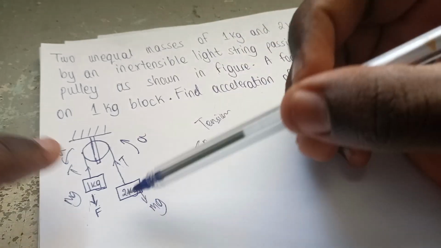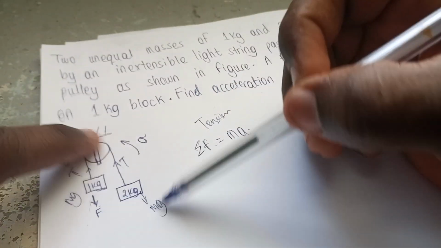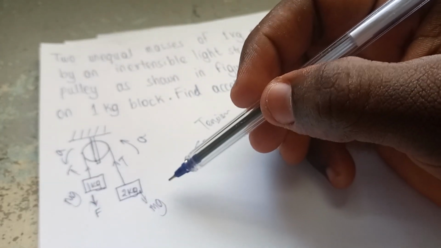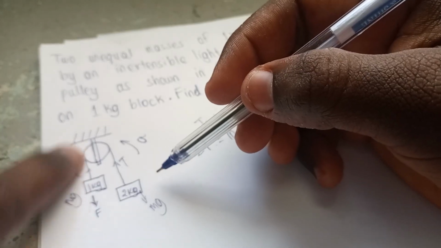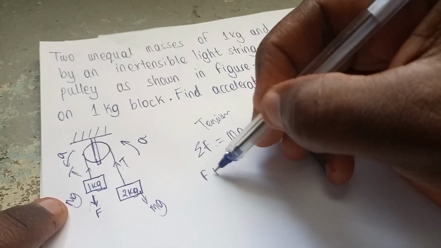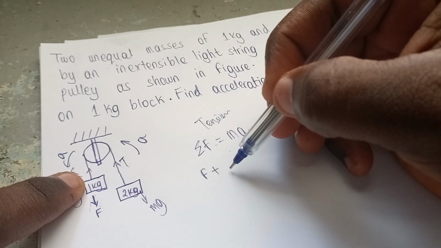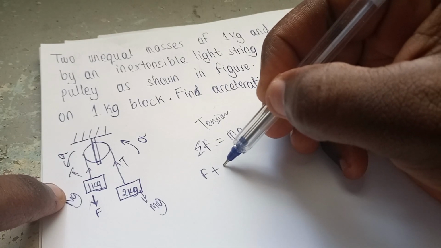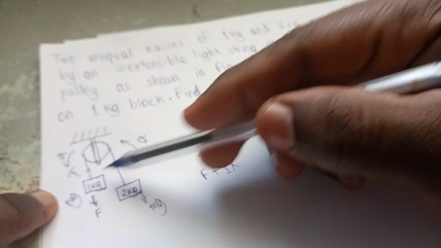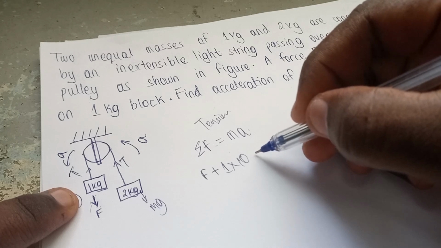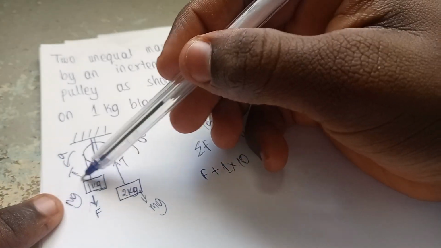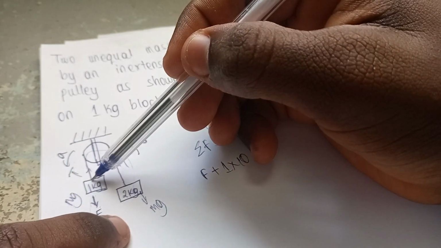Let's say this force is going in this direction. Remember, force is a vector quantity, so direction matters. So taking this direction, it's F, plus the force on the 1 kilogram mass, which is 1 times, we're given g is 10, mass times gravity. Mass is 1 kilogram, gravity is given as 10.